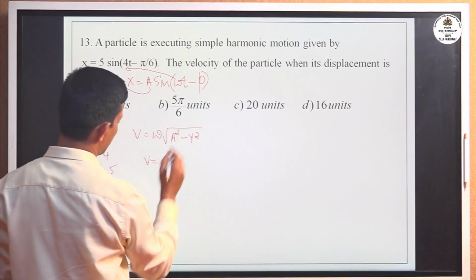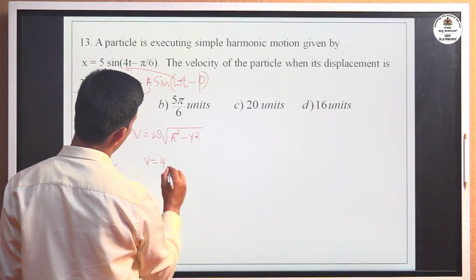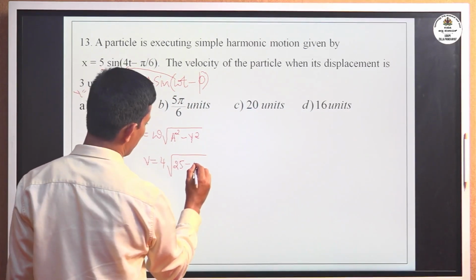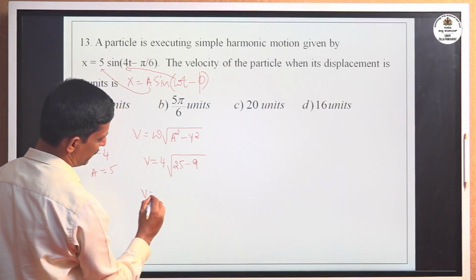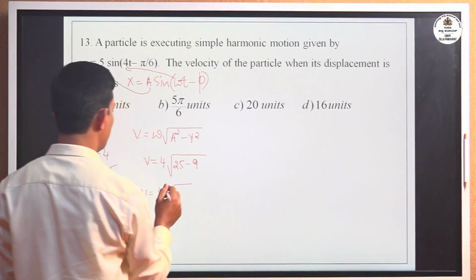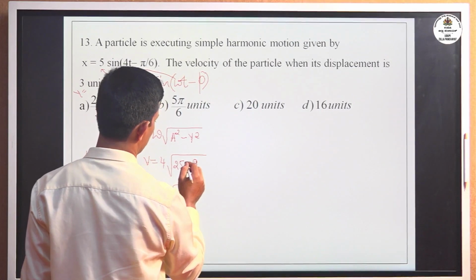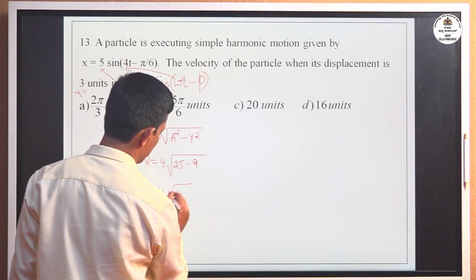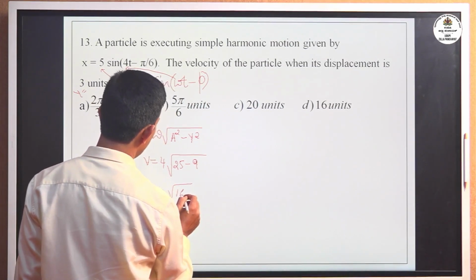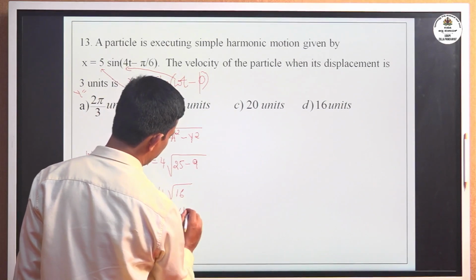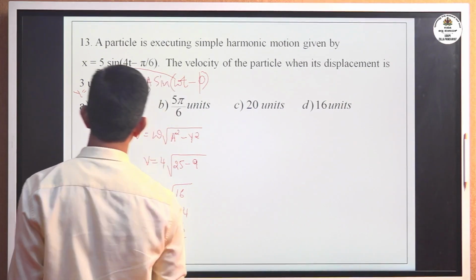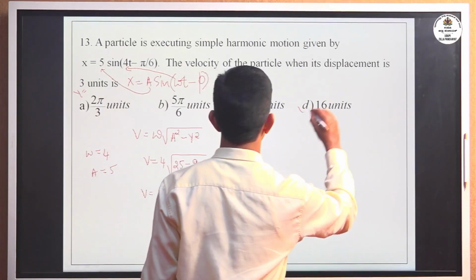Substituting these values, v equals 4 square root of (25 minus 9), that is 16, correct? Square root of 16 is 4, so 4 into 4 is 16 units. The correct option for this question is 16 units.